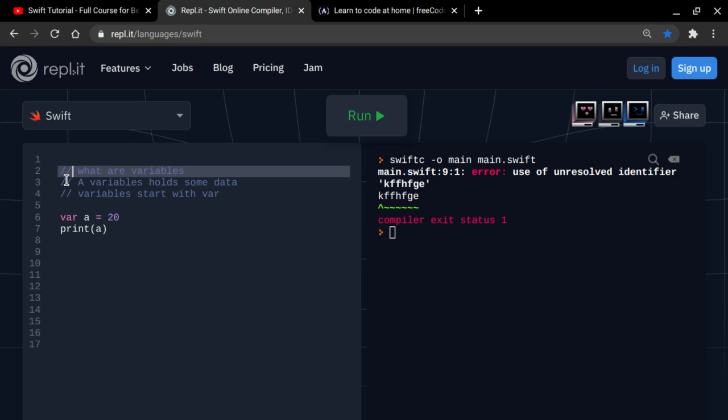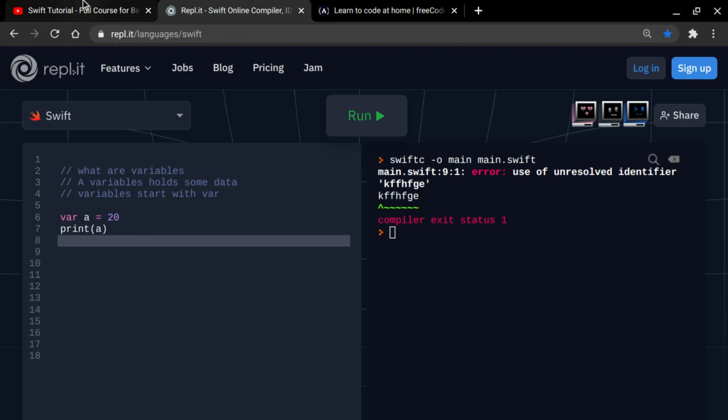Comments are very important because they can help you read what the code is, so you don't get confused. When you're a beginner, it's very helpful. You can add comments and explain what the code really is. So that is what a comment is.